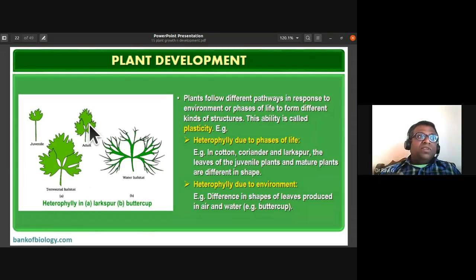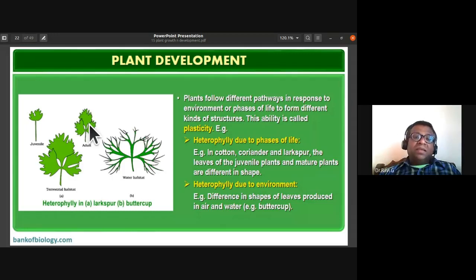So plants follow different pathways in response to environment or phases of life to form different structures. This ability we call plasticity. They might ask you to define plasticity with an example. So you should write that plants follow different pathways in response to environment or phases of life to form different structures.